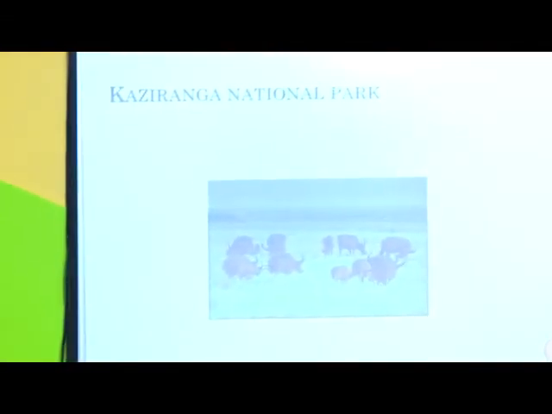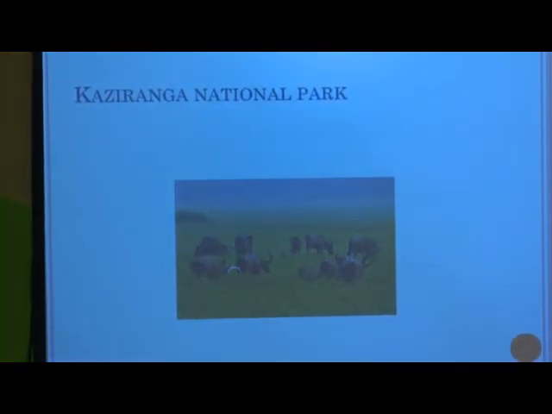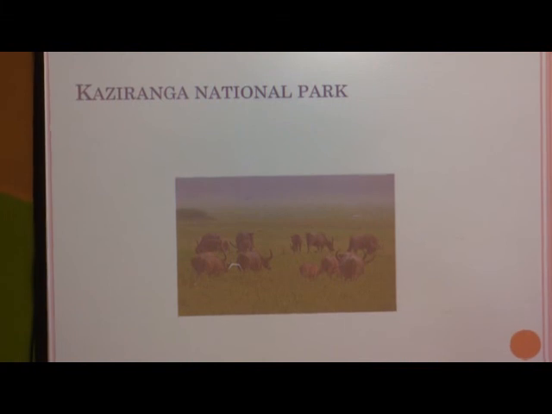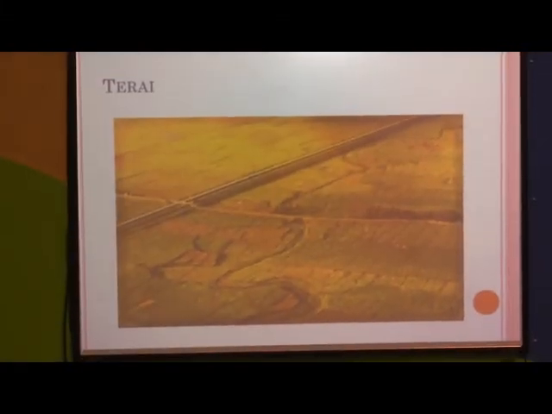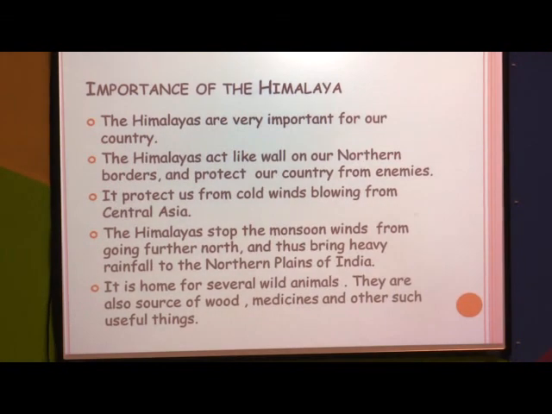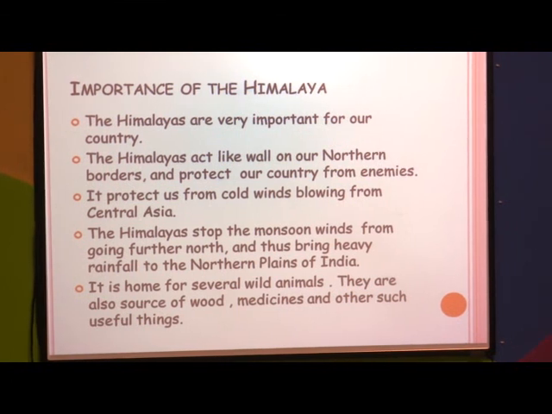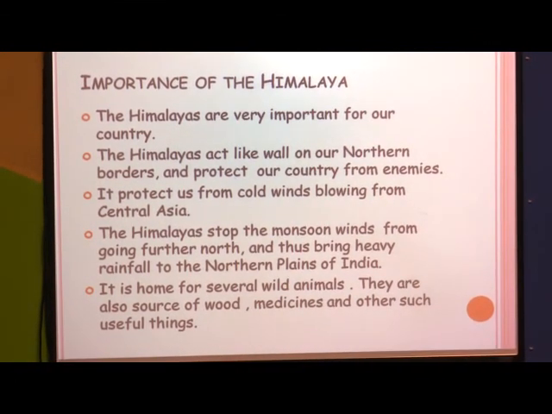Correct? Now I want you to have a look at Kaziranga National Park. See this, where animals can live happily. See, these animals are there. This is the Kaziranga National Park and this is the Terai where the cultivation is going on. See, can you see all this greenery? And then the Himalayas, we have explained it, correct? We have discussed the Himadri, Himachal and then Shivalik.